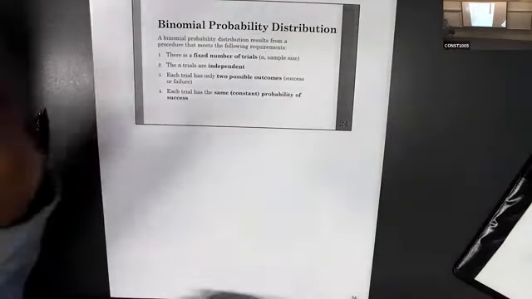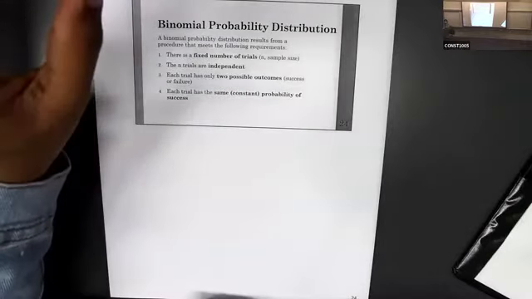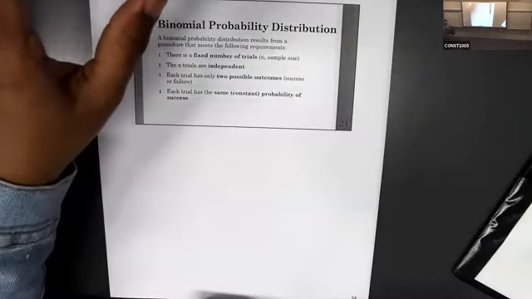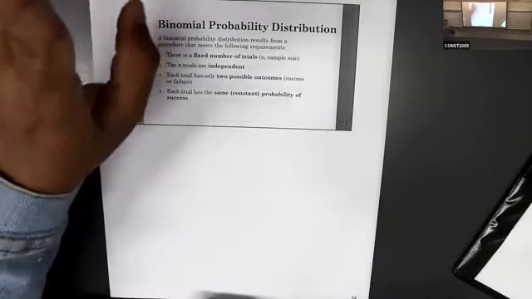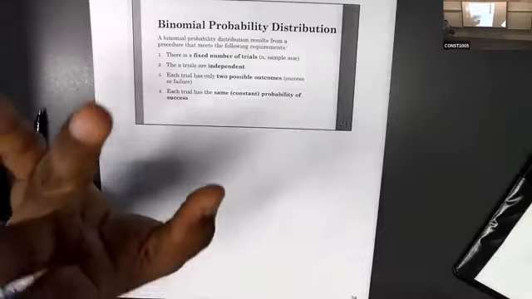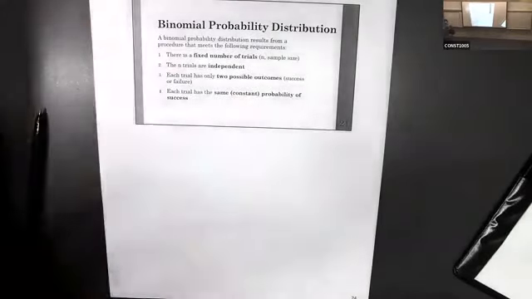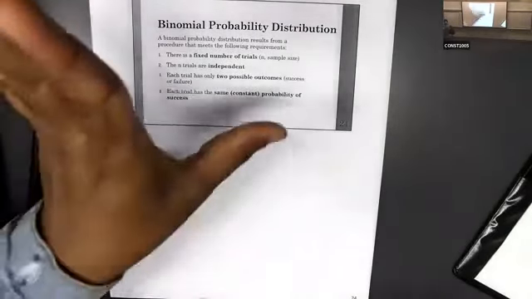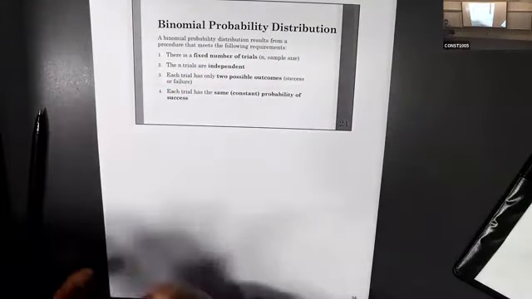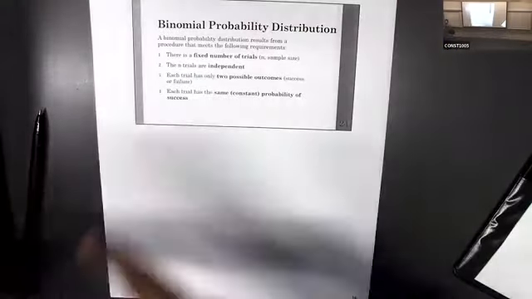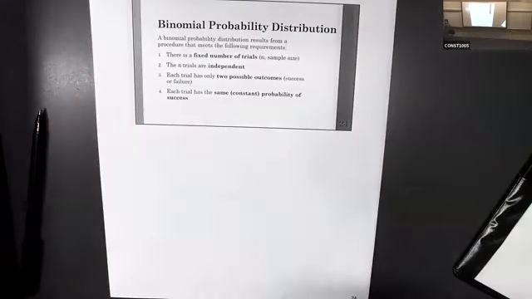Then getting one side, success, is 1/3. Getting failure is 2/3. Then the second time it should definitely be the same: the success is 1/3, according to the example. So it cannot be changed. The success probability of each and every trial should be the same.